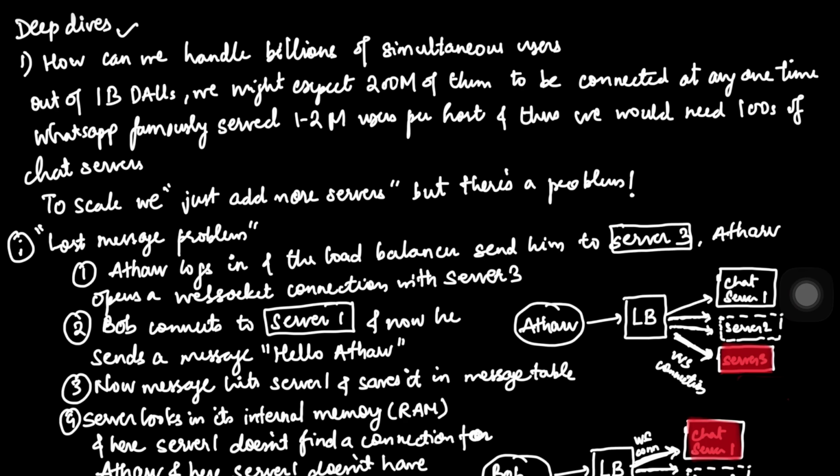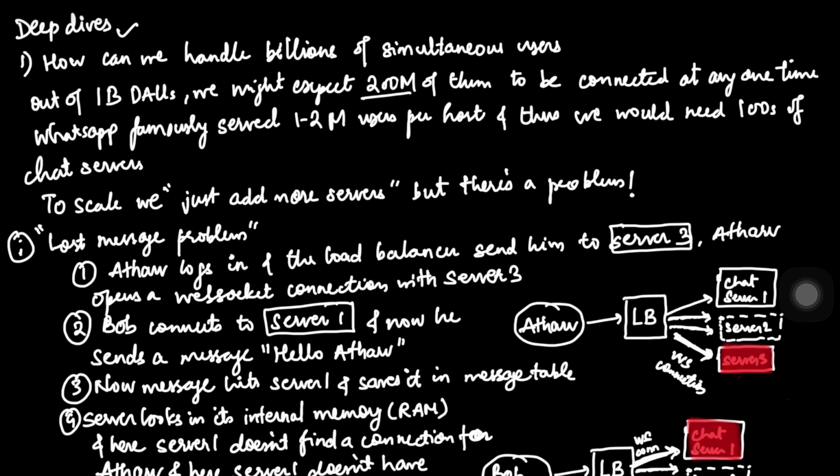Now, WhatsApp handles around 1 billion daily active users, and at any peak moment about 200 million of them are connected to a server. A high performance chat server can handle maybe 1 or 2 million WebSocket connections before it runs out of RAM or file descriptors. To support the whole world, we don't need just one server, we need a fleet of thousands. And to scale, we can't just add more servers, because as soon as you have more than one server, your internal memory becomes a silo.